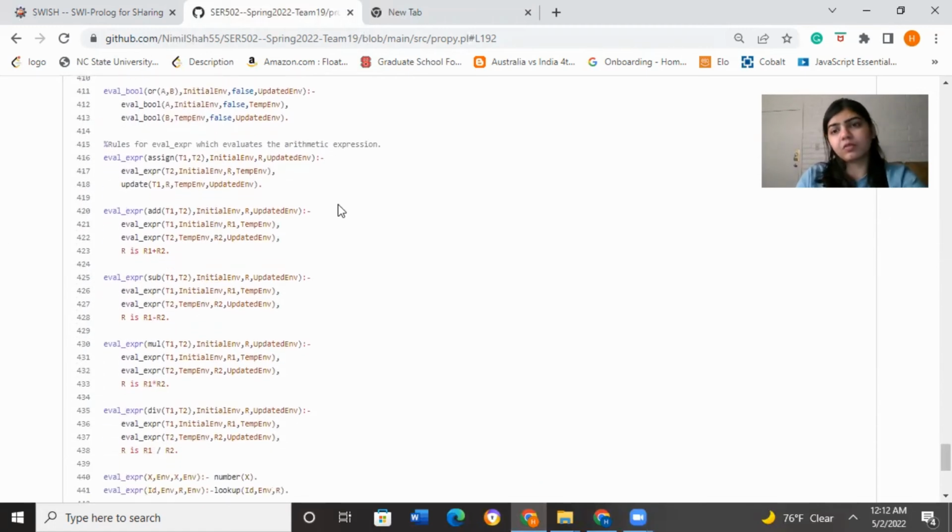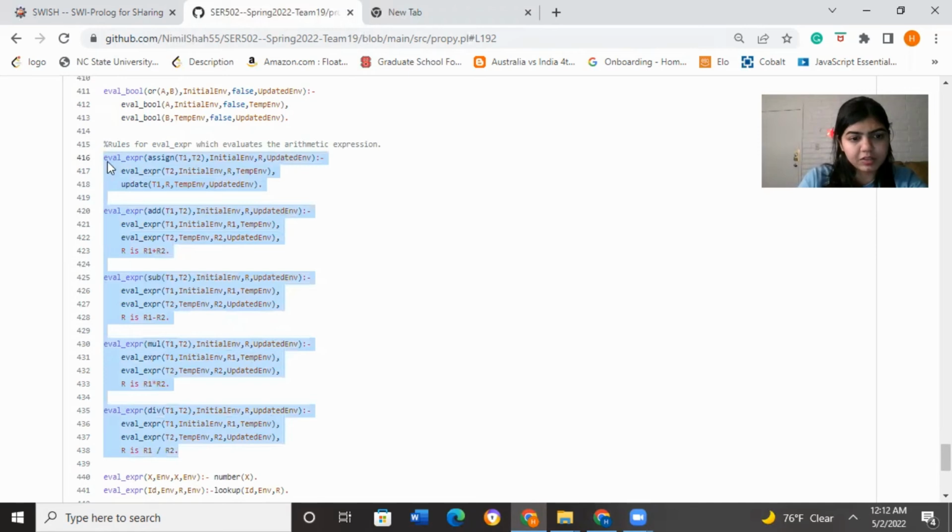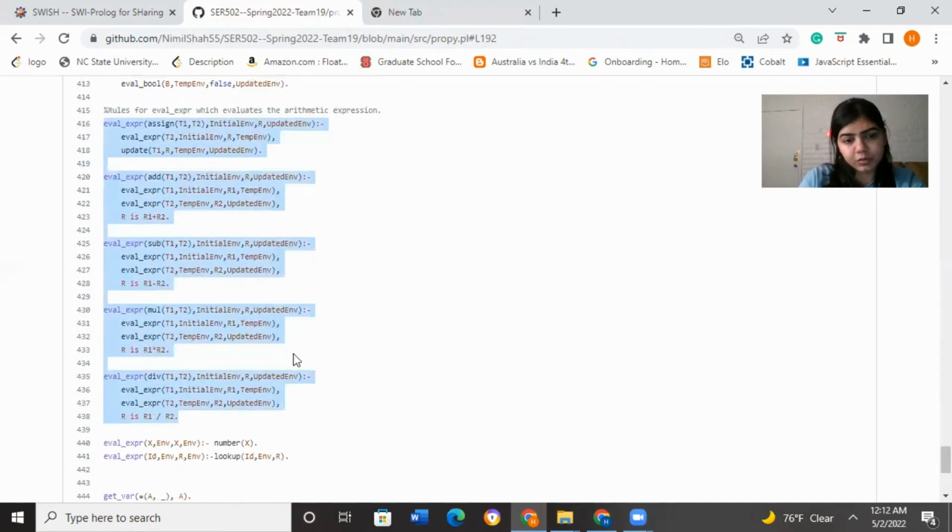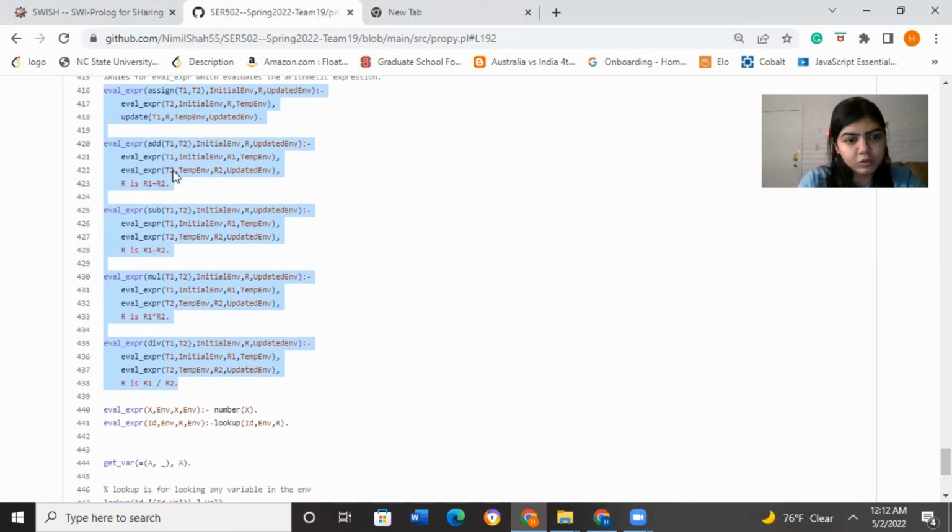Then we have expression, if we need to perform arithmetic expressions, and we have our plus, our addition, our subtraction, and we have multiplication, division. So these are all the rules for eval expression. We will have only a number, or we need to look up any value, or we need to assign the expression to a variable. So these are the rules for that.